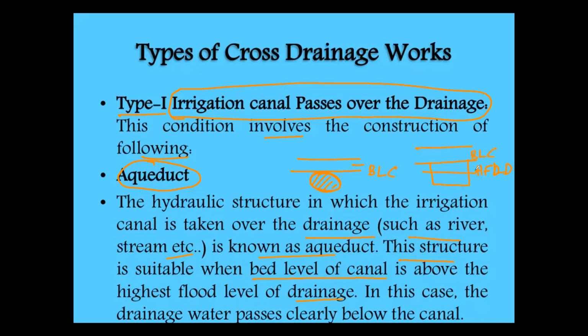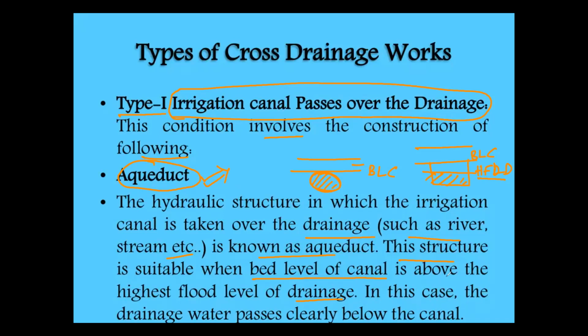So when the bed level of the canal is above the high flood level of the drain, then we're going to construct an aqueduct. There is no contact between the bed level of the canal and the high flood level. In that situation we prefer an aqueduct. In this case, the drainage water passes clearly below the canal.